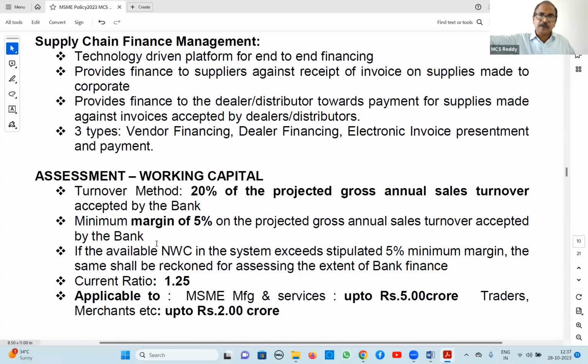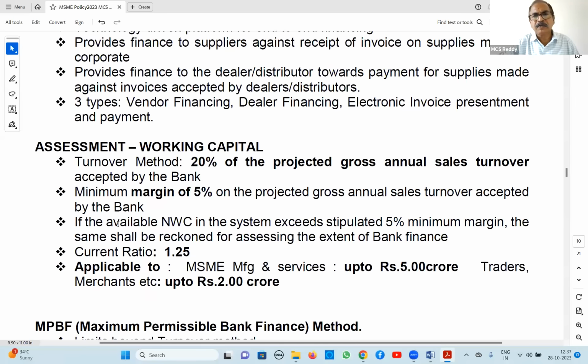So whenever this supplier is supplying to the corporate, the corporate will accept. If it is a good corporate, no problem. So such bills, vendors' bills or dealers' bills, we can discount online. This is what supply chain management is. Okay, these are not that much for exam purpose.